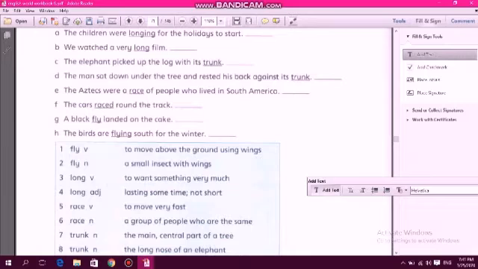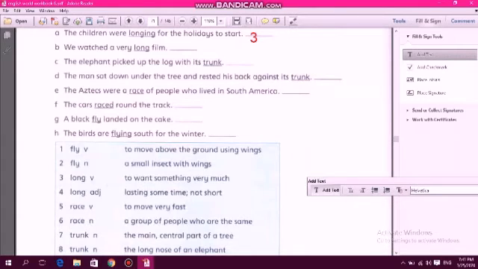Number 1, the children were longing for the holidays to start. So move now to the box. We have 2 meanings. Long, the first one, to want something very much. Long, lasting some time, not short, which is better for you. Of course, it is number 3.